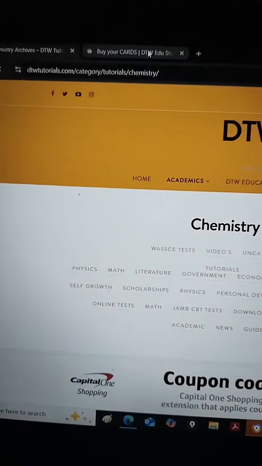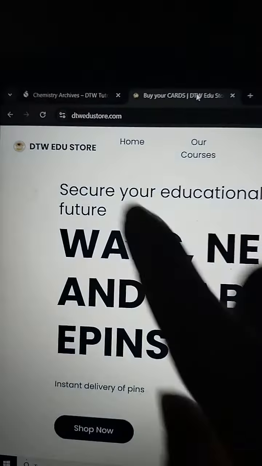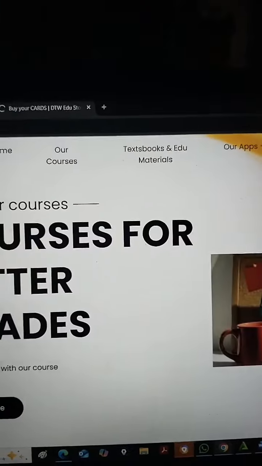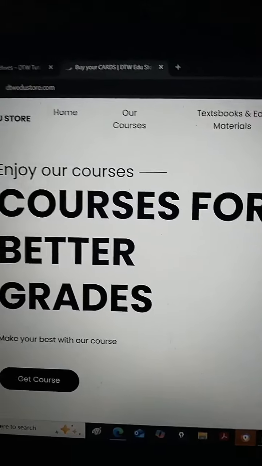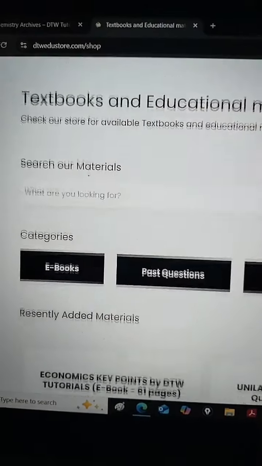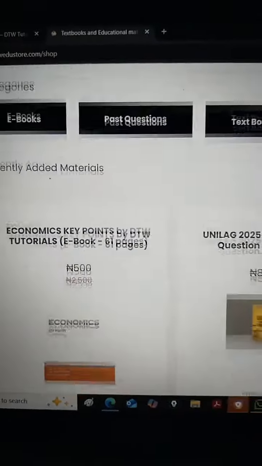or you can go to our website, DTW Edu Store. Can you see it? edustore.com. We have made a PDF of all those things. All the key points you see on the DTW website are in a PDF here. Just come to ebooks and you see them.